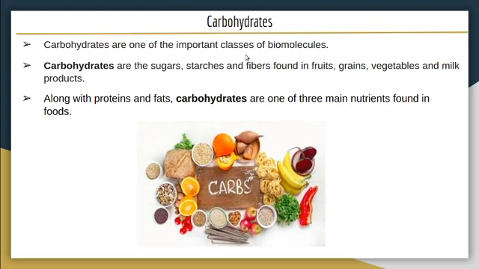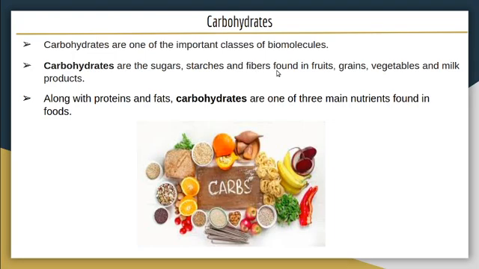So one of the important classes of biomolecules is carbohydrates. Carbohydrates are the sugars, starches and fibers found in fruits, grains, vegetables and milk products. So they can be in the form of sugars like glucose, fructose, then starches, then fibers.